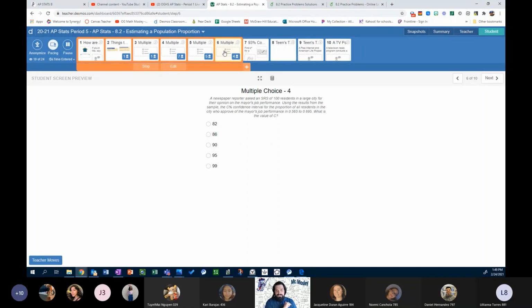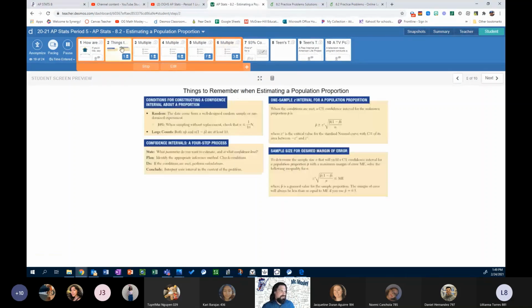What is the value of C? In other words, what is the percentage confidence that we have in the interval? For this one, you'll have to use the one sample Z interval, but you're going to have to do a little bit of manipulation to get to where you need.